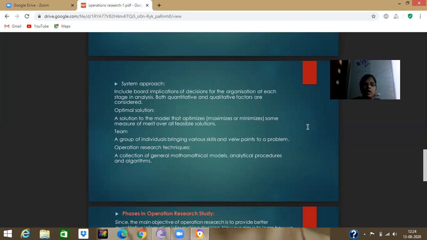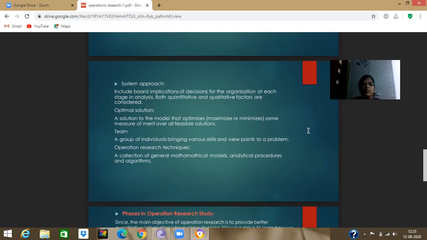A solution to the model that optimizes some measure of merit over all feasible solutions. Actually, we have the activities, nothing but the organization. We take operations research, build a model with a systems approach, and finally we get the optimal solution. What is the optimal solution? It is what our organization finally gets, whether it is a profit or a loss. The optimal solution tells us whether to maximize or minimize.